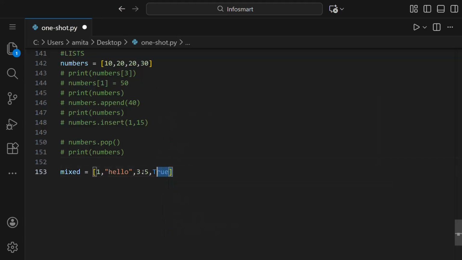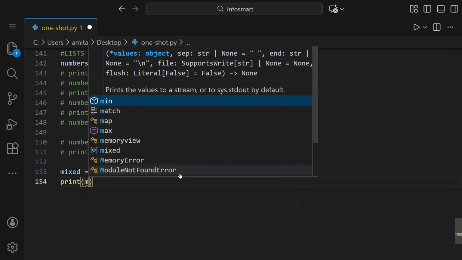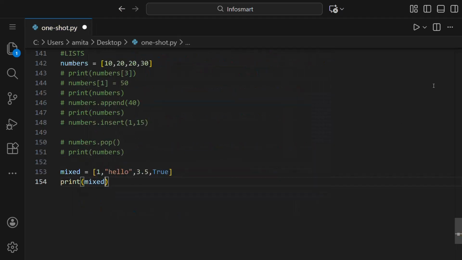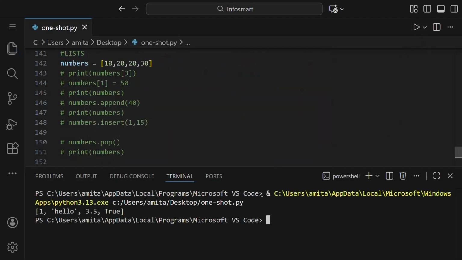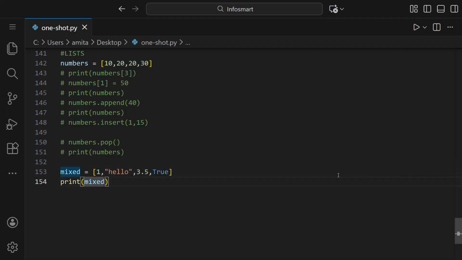So you can see we have made a list with different data types. Let us print this by writing print and in parentheses the name of the list, that is mixed. So you can see we got this list printed. So a list can contain different data types together.